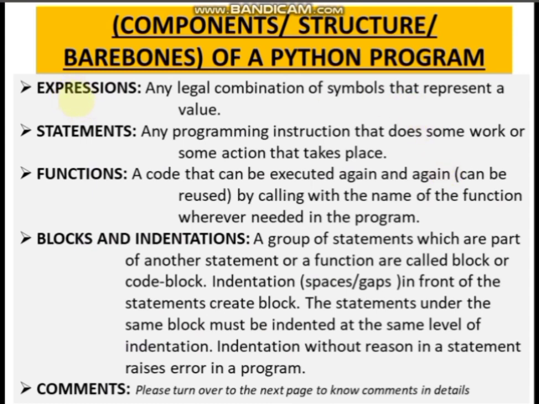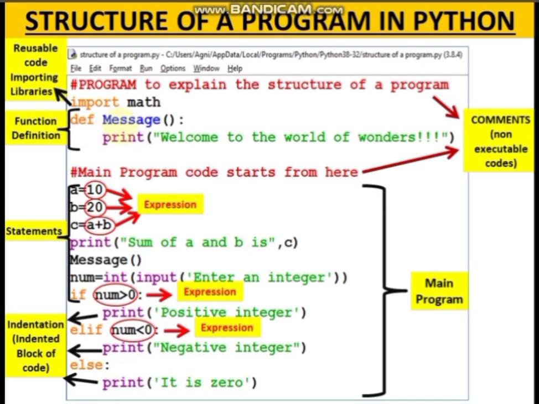Here it is: expressions, any legal combination of symbols that represent a value; statements, any programming instruction that does some work or some action; and functions, a code that can be executed again and again by calling it with the name of the function. Like this is the function, and these are the expressions and statements.